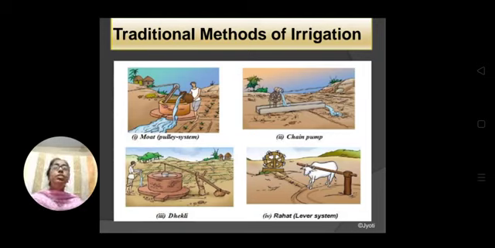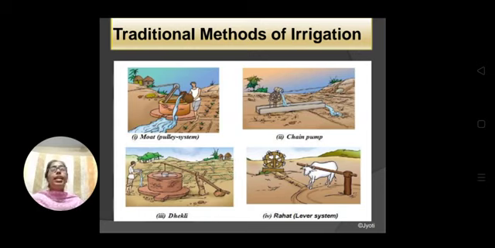So in this lever system, the farmers are taking the help of a bull. Here there is a beam, that beam is placed on the neck of the bull, and when the bull moves around the central point or the reference point, the underground water will be drawn.